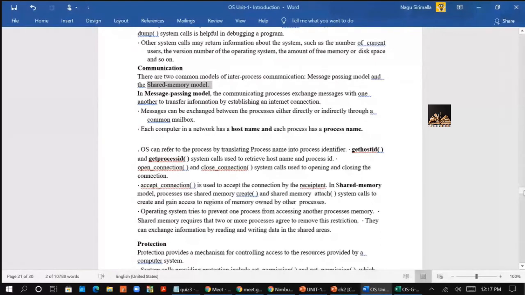First you are supposed to get that, and then get the process ID, which process you want to communicate with, right? Why? Because the operating system gives a process ID to each and every process, right? So with get host ID, you will get the host device ID, and the process ID is used for the process you want to communicate with.